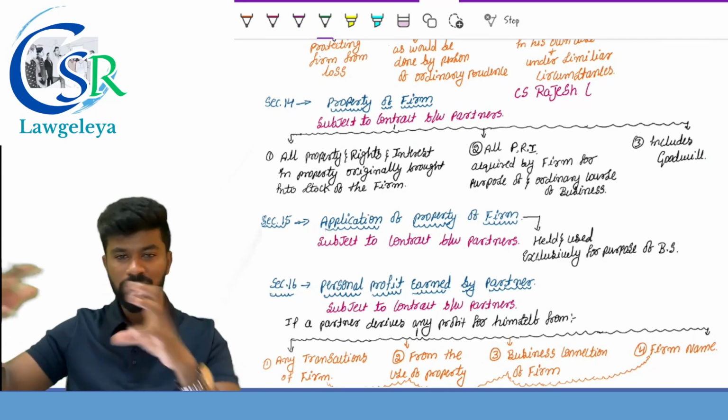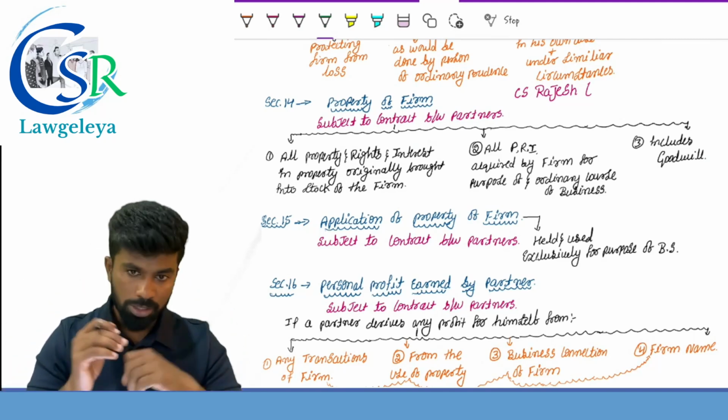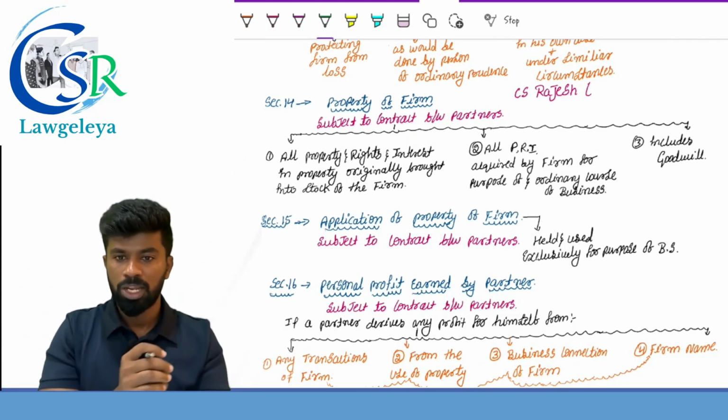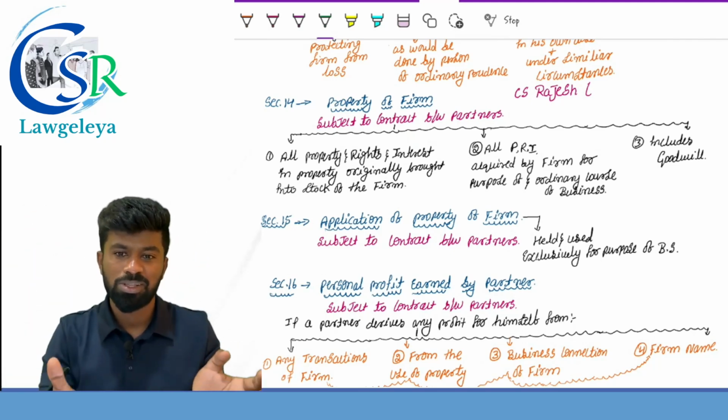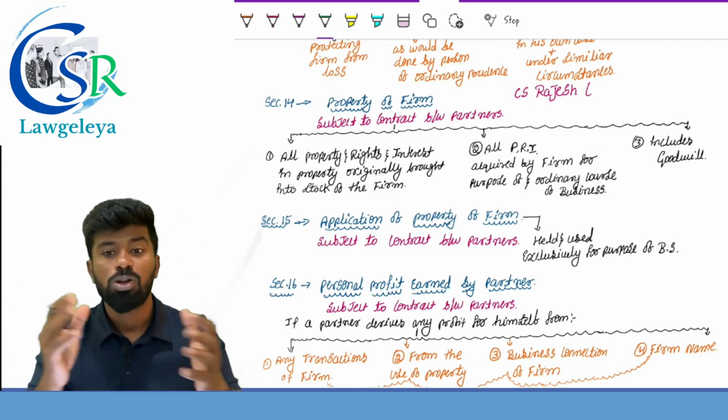So whatever they bring in at the time of commencement of the partnership firm is partnership property. It also includes all the property, rights and interest in the property which are acquired by the firm for the purpose of what? Carrying the business of the firm. It also includes what?